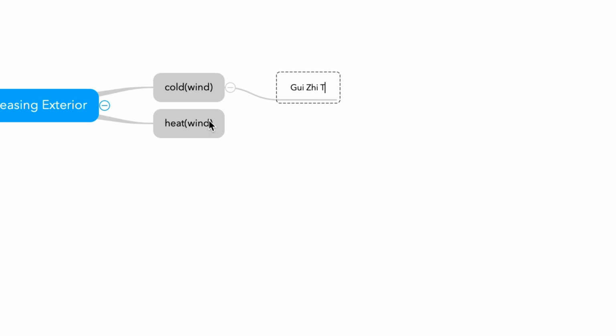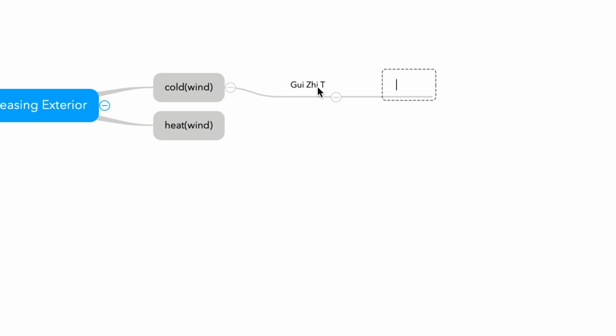You know the keywords, right? Guizhi Tang, sweating. This is the keyword. And fever, and pain, and chills. Those are all common symptoms of wind cold or heat. But commonly they give you a hint like chills, more chills than fever.